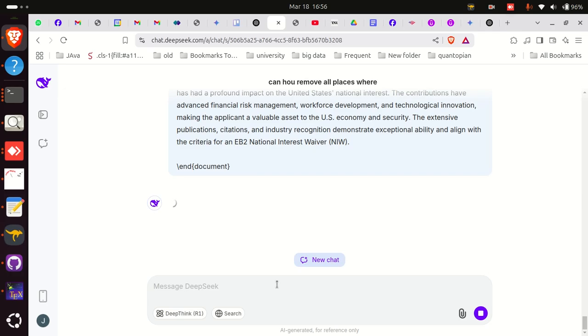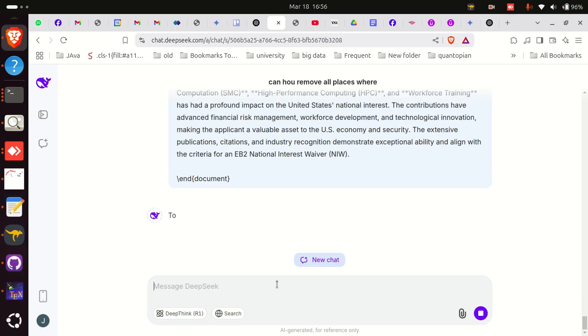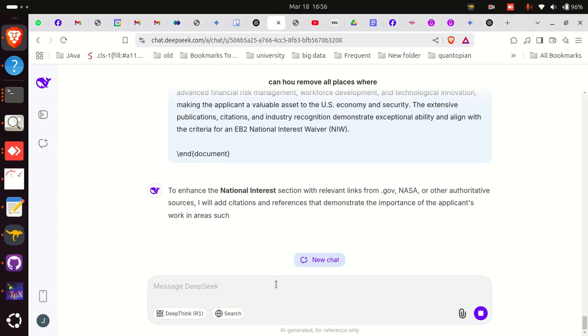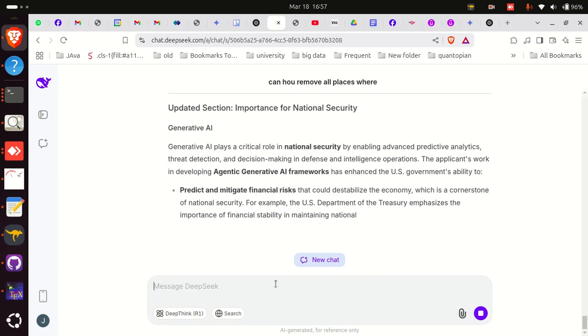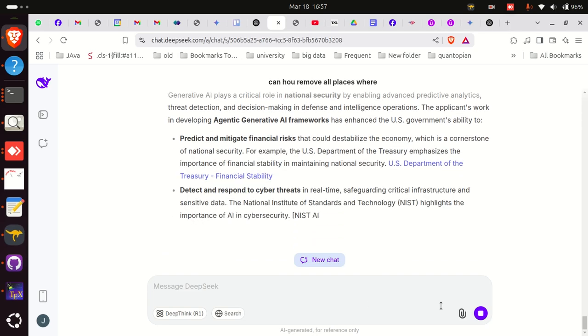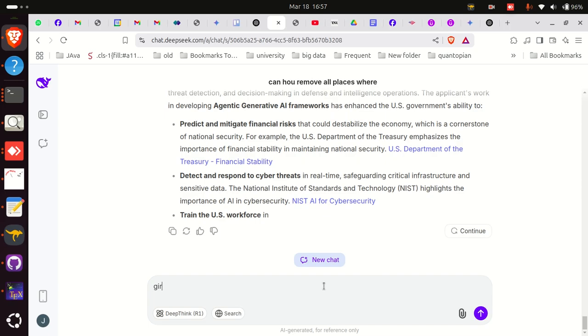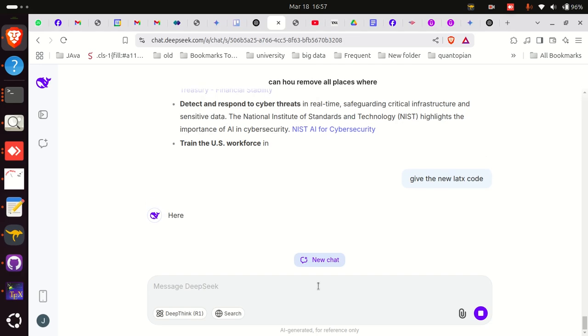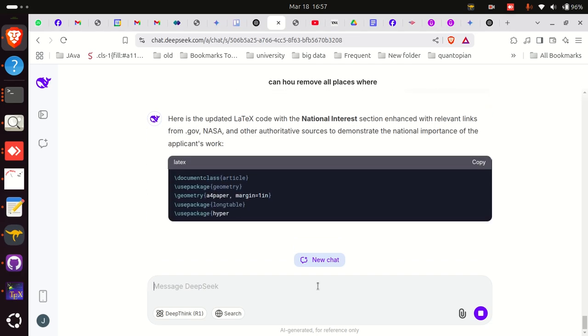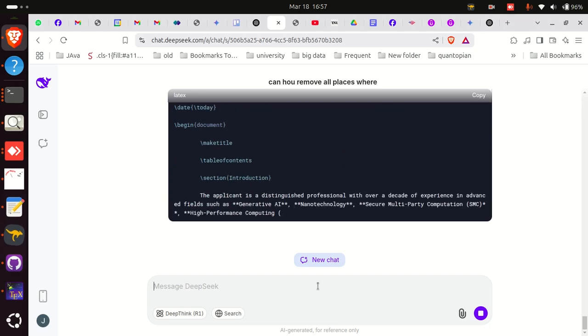So that link we saw, it's not very useful because it's a paper application, so I scrapped that idea. But I'm just showing you how we can add. Now this time it's going to try to add things which are of national importance. Okay, give me the new LaTeX code. So it's going to give us the new LaTeX code, hopefully, and that will update and add more justification, more links on how that area is linked to the applicant.